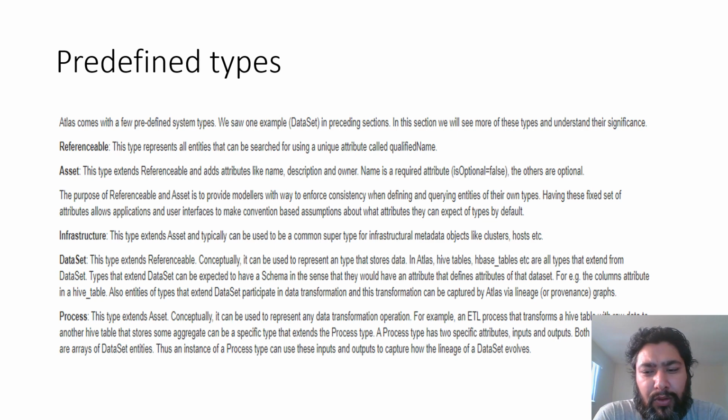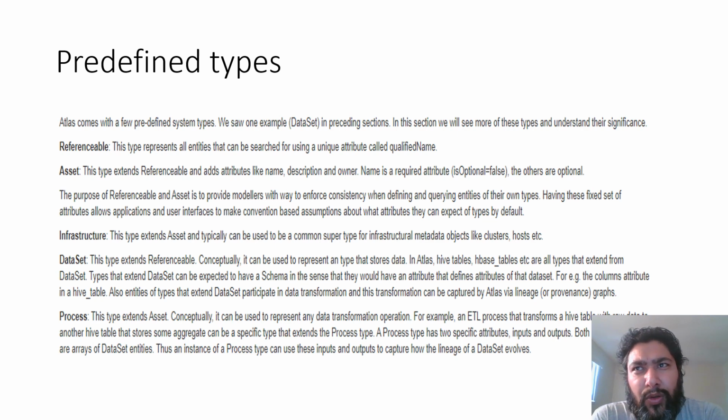For example, if you have a composite type process, you will have attributes called input and output already attached to it, because you know it is a process, so it will take some input and will have some output. To show the lineage, you can initialize the input attribute to the input of the process, and you can initialize the output to the output of the process.